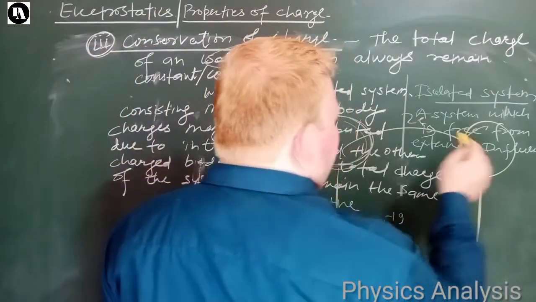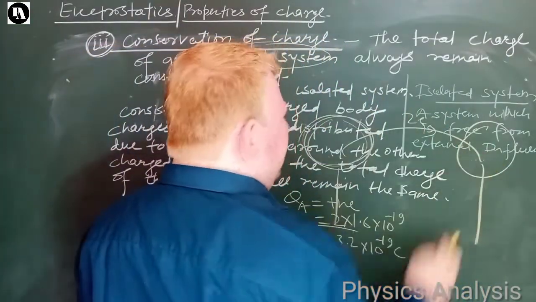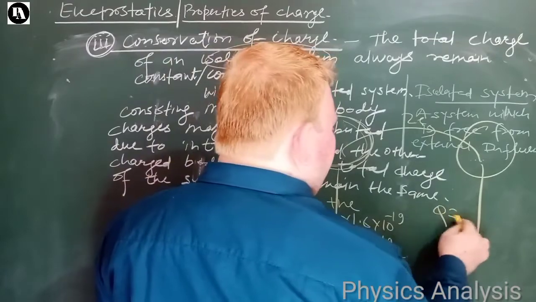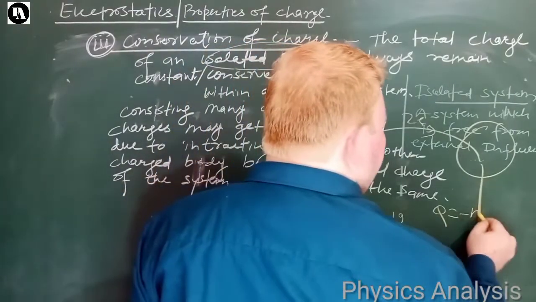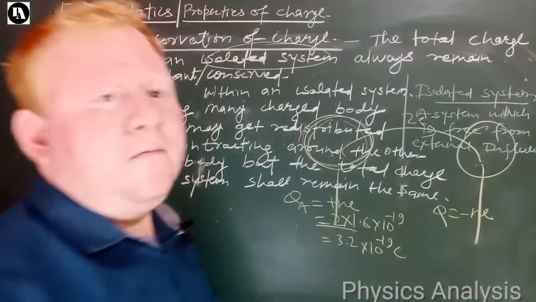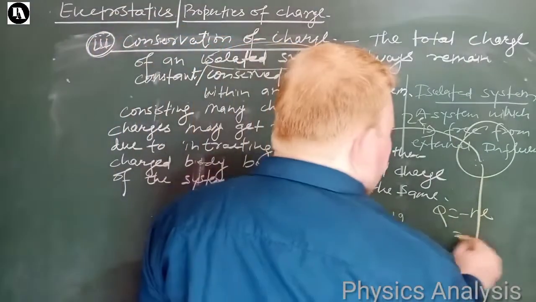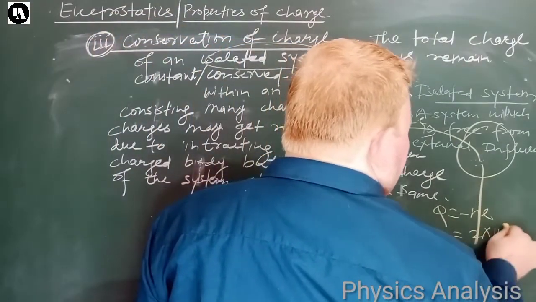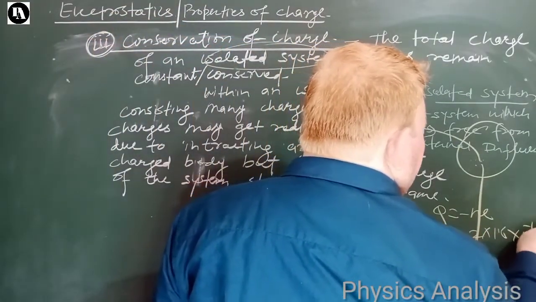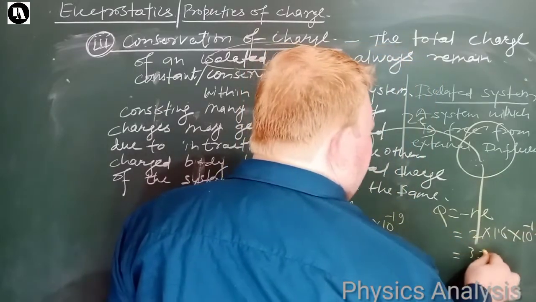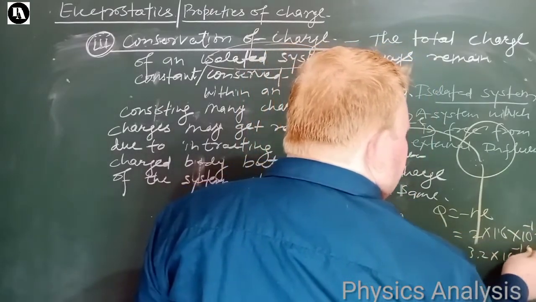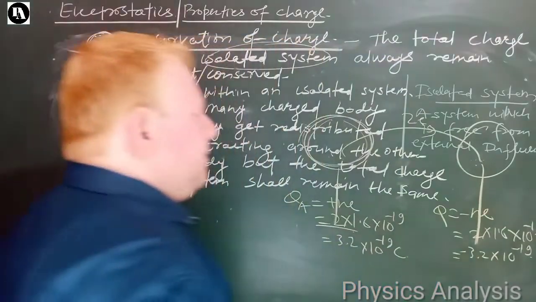And what is the charge here in this body B? So Q is equal to minus of any excess of electron, right? So here will be 2 into 1.6 into 10 to the power minus 19 coulomb. See here also 3.2 into 10 to the power minus 19 coulomb, negative charge.